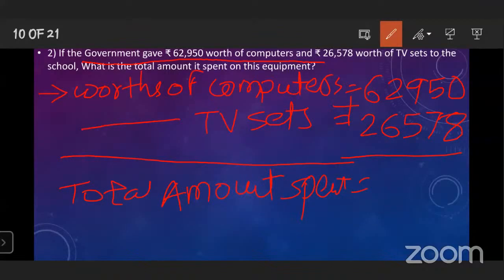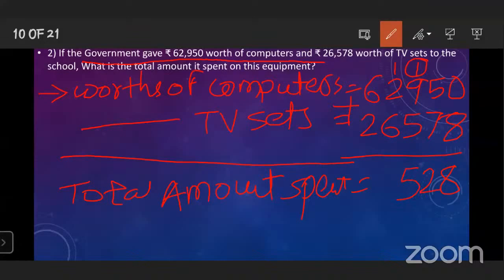Okay. So here what you have to do, you have to add: 0 plus 8, 8. 5 plus 7, 12. So we have to write 2 here, 1 carryover. After that 9 plus 5, 14, and 1 carryover, 15. Write down 5 here and 1 carryover.